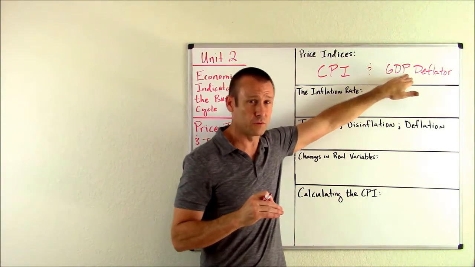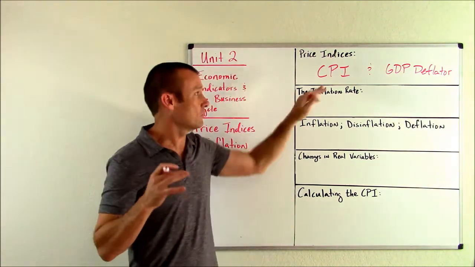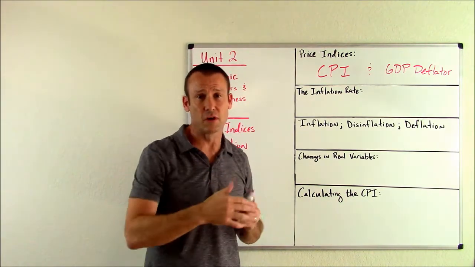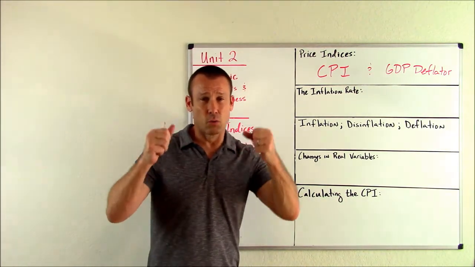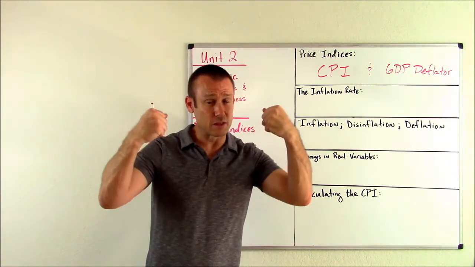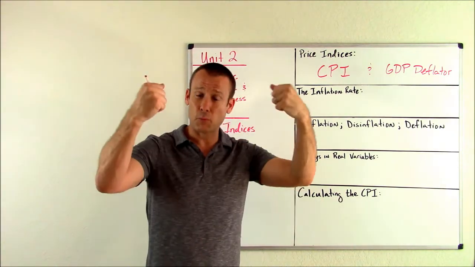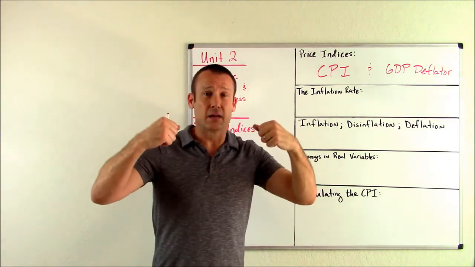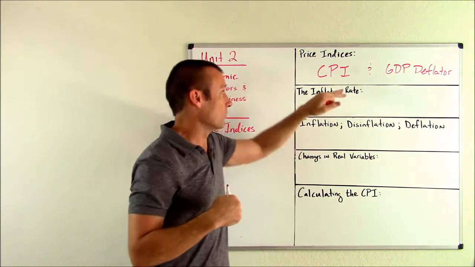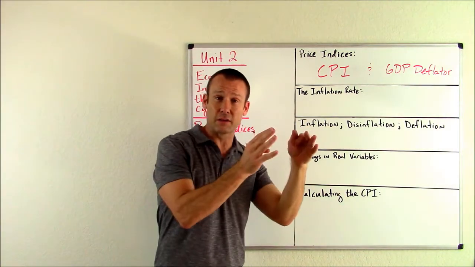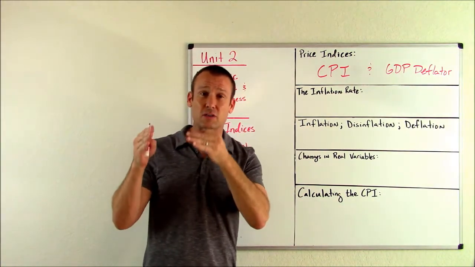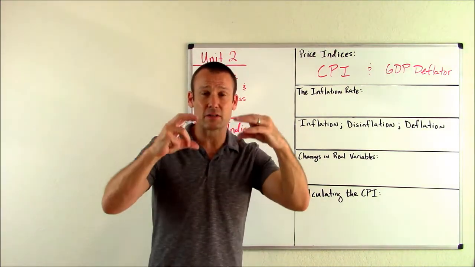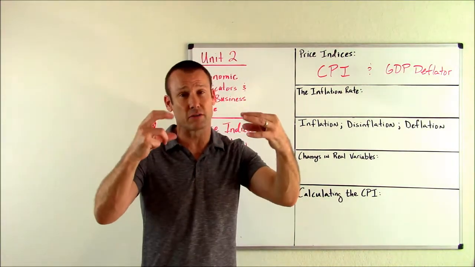And by the way, you can use this to calculate the inflation rate. We're going to use it to calculate the inflation rate so we can do things called cost of living adjustments. Here's the deal: we want people's nominal income, which is the dollar amount of their income, to keep up with inflation, so their purchasing power, what they can buy, will at least stay the same. So with the CPI, we can calculate the inflation rate, and that allows us to do cost of living adjustments to make sure their nominal income increases in percentage terms as much as prices are going up.